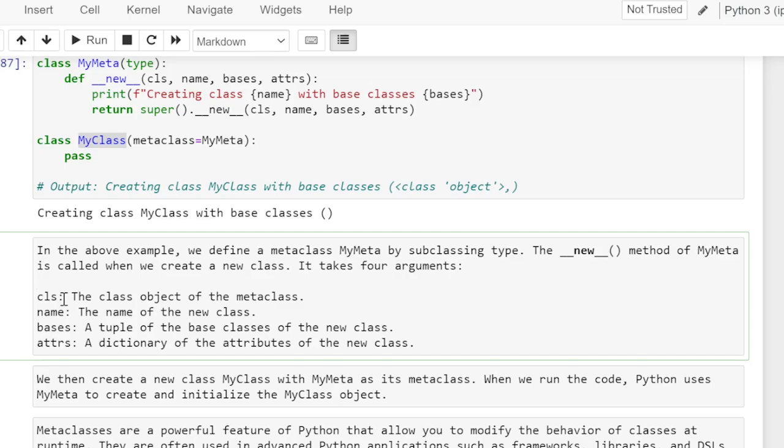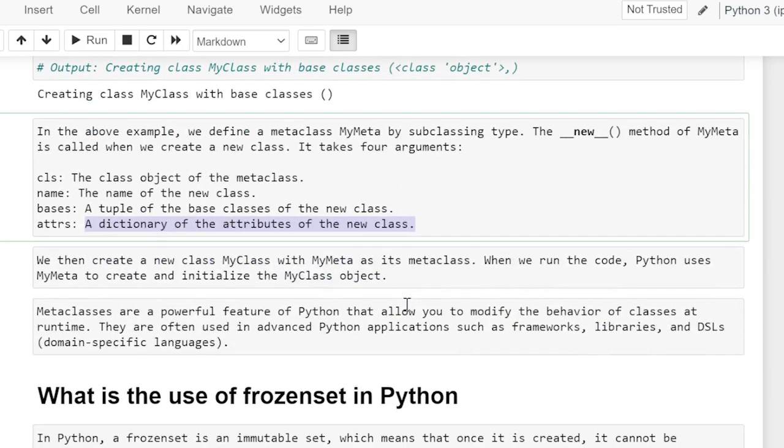It takes four arguments: cls, the class object of the metaclass; name, the name of the new class; bases, a tuple of base classes of the new class; attrs, a dictionary of attributes of the new class. We then create a new class MyClass with MyMeta as its metaclass. When we run the code, Python uses MyMeta to create and initialize the MyClass object.